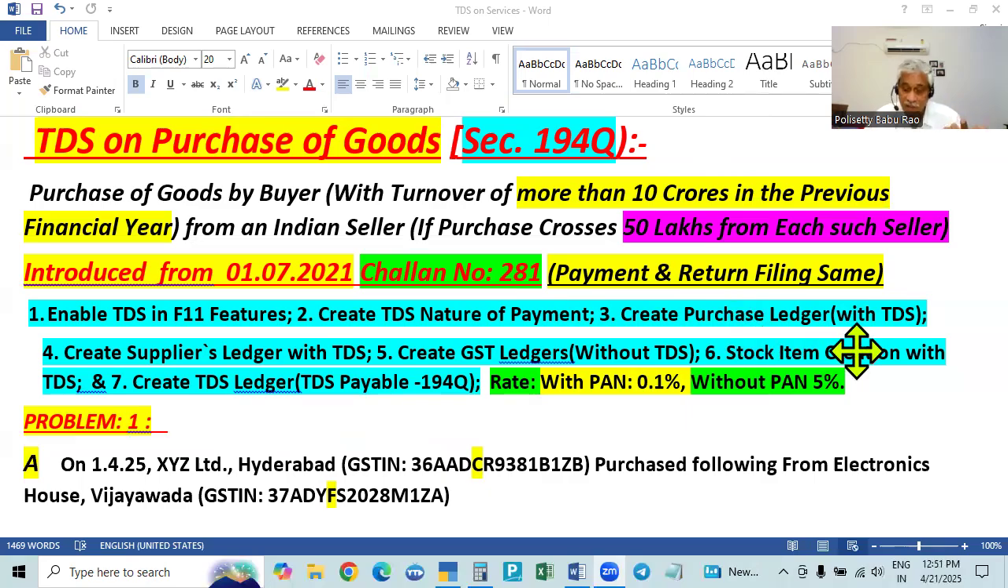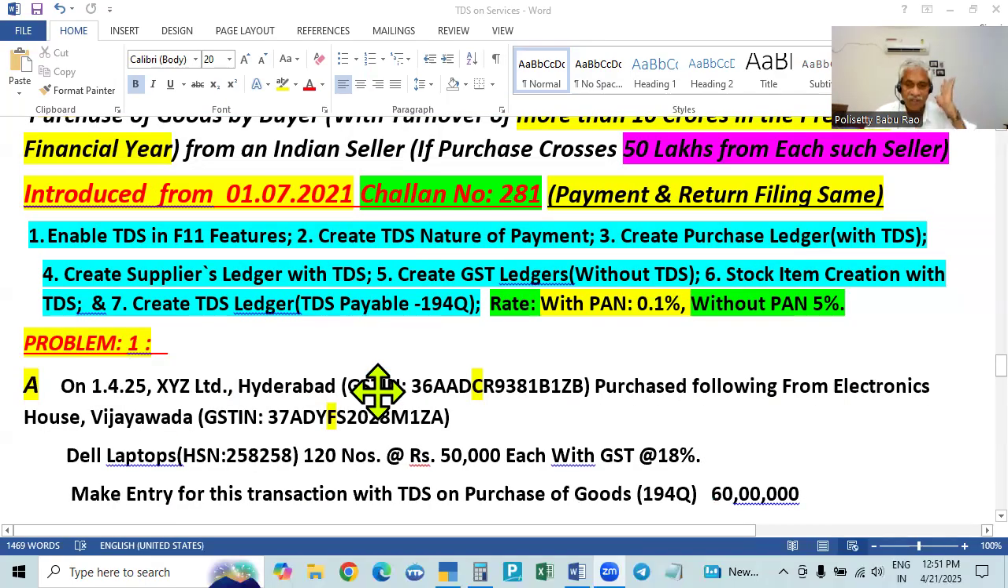When we create the stock items, TDS also has to be enabled. And at the end we have to create the TDS payable account, for deducting and making the payment, with the section number. In such a case, for every nature of payment we have to create one TDS payable account. Otherwise, if you create a simple TDS payable account without a section for all types of nature of payments, then for all types of nature of payment, the single account can be used. So this is the thing.